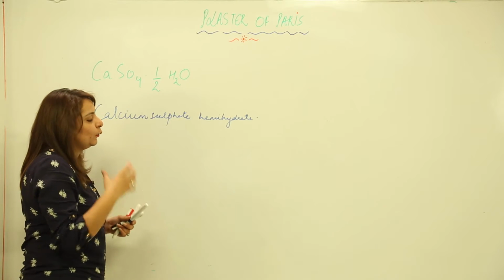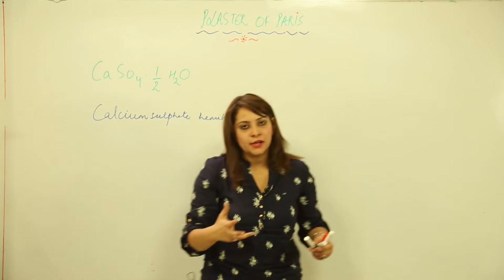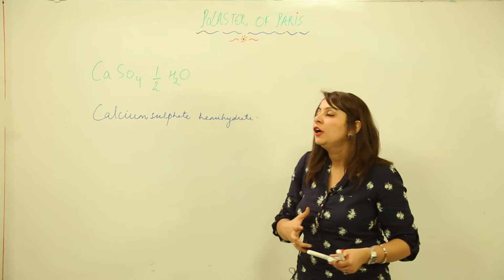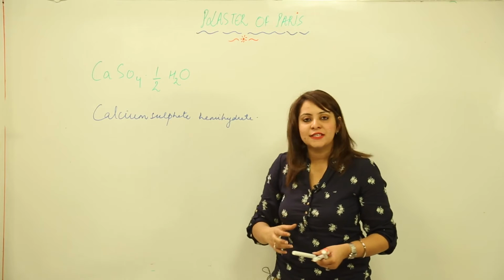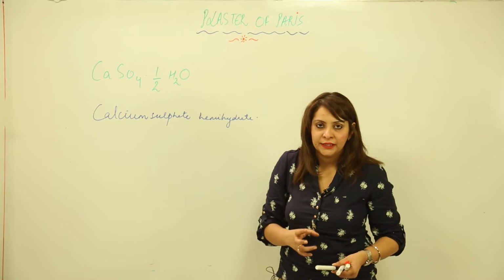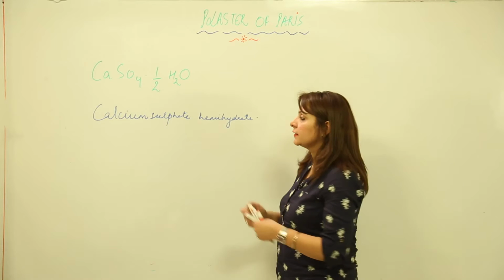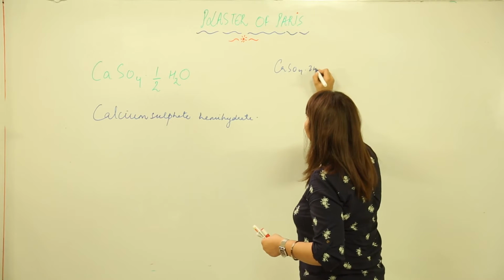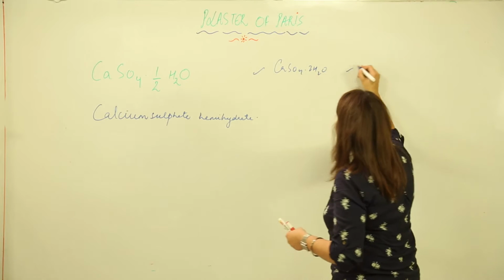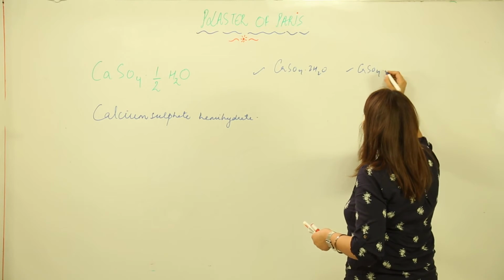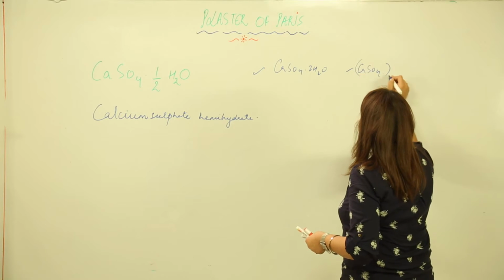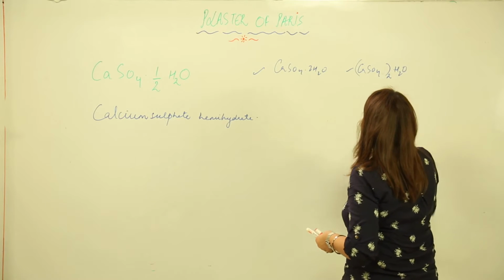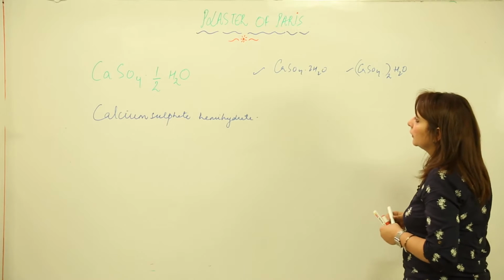One question I would like to discuss with you, because you often get it in your paper: predict the formula for POP, and the options are, just look at the board I'm writing here.